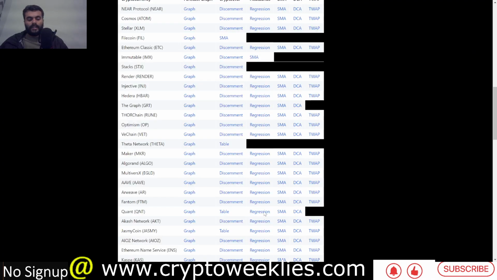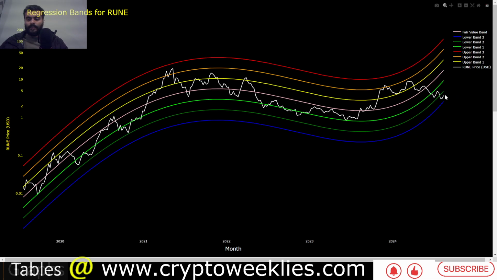Now we'll spend some time analyzing RUNE in terms of its regression based valuation. Right now the price of RUNE is at around $3.78, which is close to the two standard deviation bottom per our polynomial regression analysis. Per our analysis, the fair value for RUNE in a bull market is at around $17.53. So again, about a 4.5x from the current valuation.